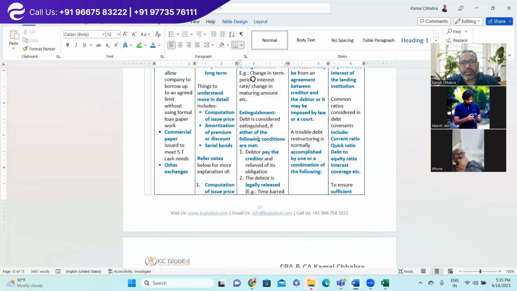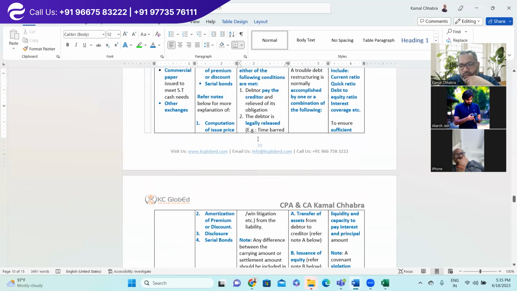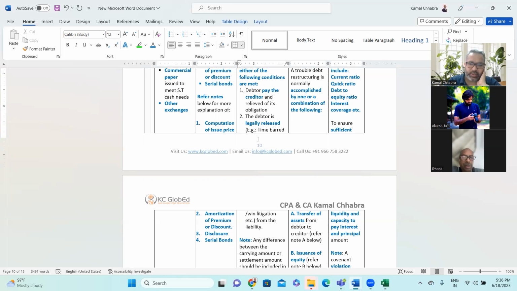Second is the debtor is legally released from the recovery of the amount. So it may be a time bar. Do you know what a time bar is? Any idea? What is time bar debt? Yes, sir. Basically, time barring means that after a certain period of time, the liability to repay the debt would expire, and the person who has taken the loan is no longer required to pay back. Yeah, very true. In India it is like 2 years, and the same applies in the US also.